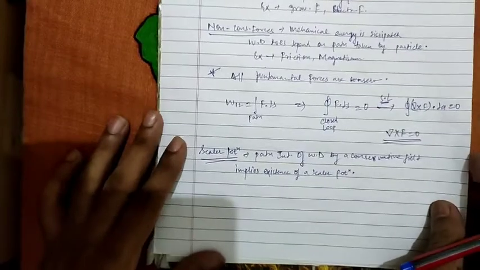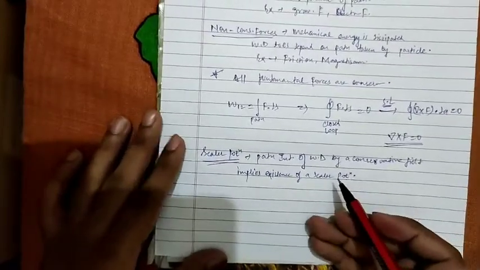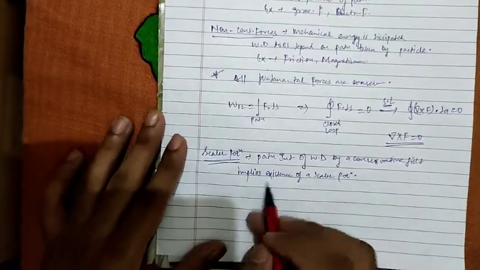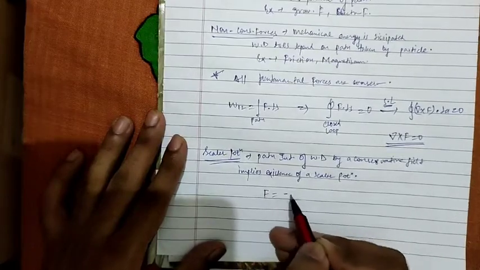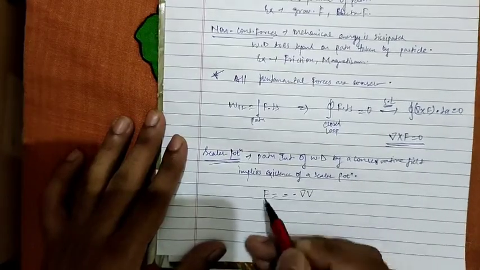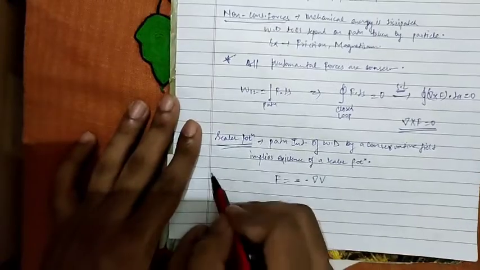To define the scalar potential, say force F is equal to minus del V, by the definition of potential.